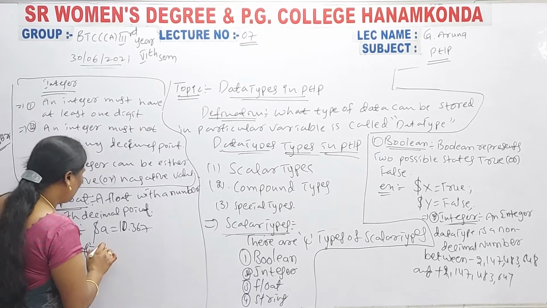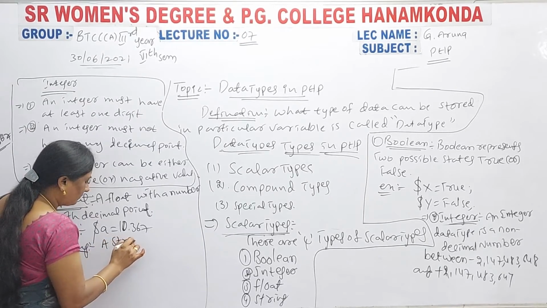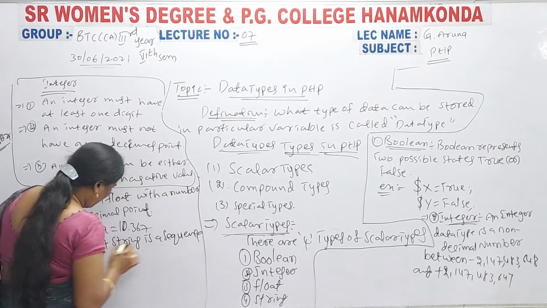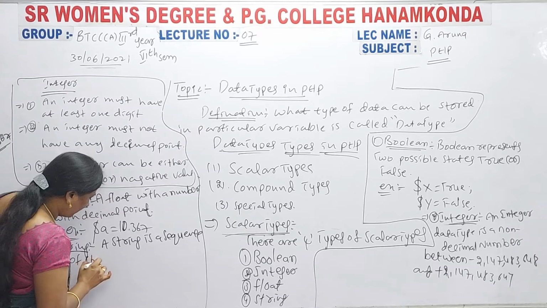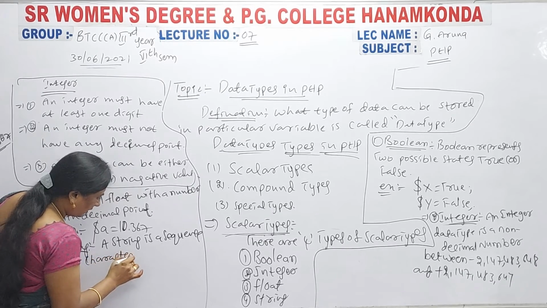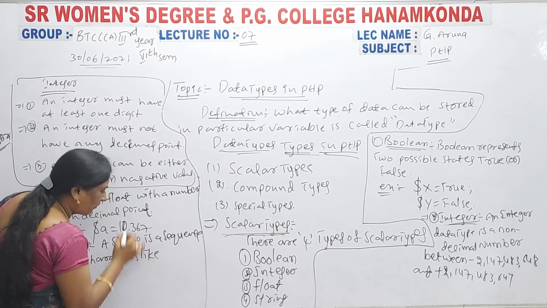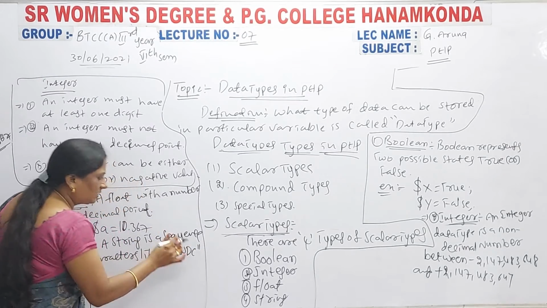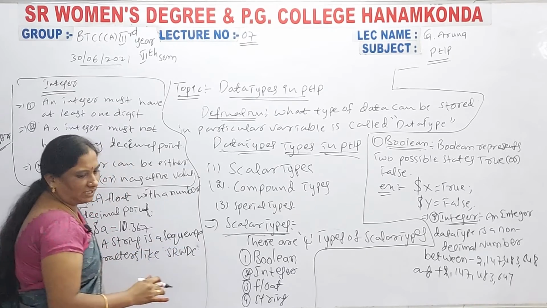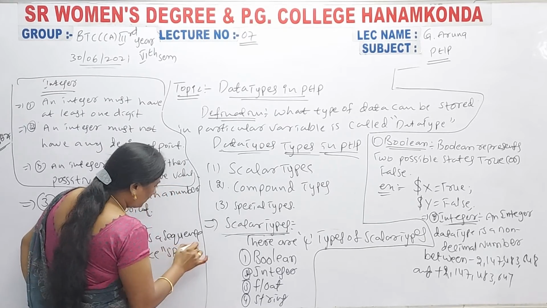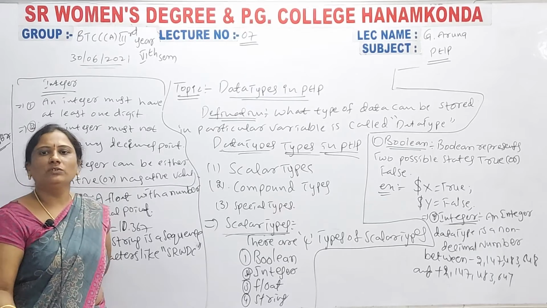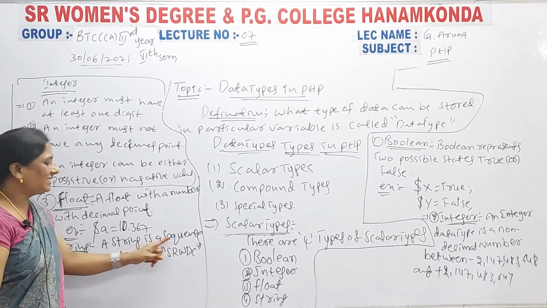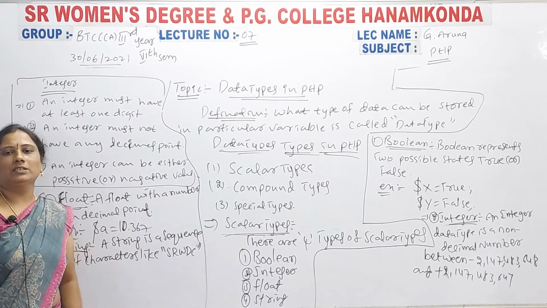A string is a sequence of characters, like SRWDC. This is one string. Compulsorily you have to write a string within double quotes. So what is the definition of string? A string is a sequence of characters.